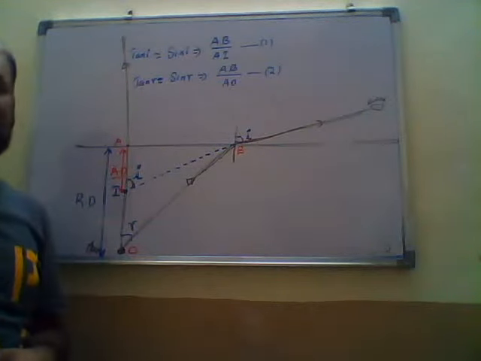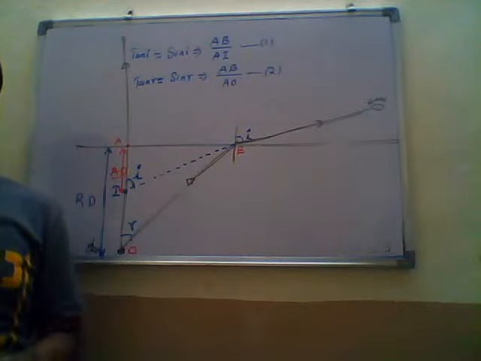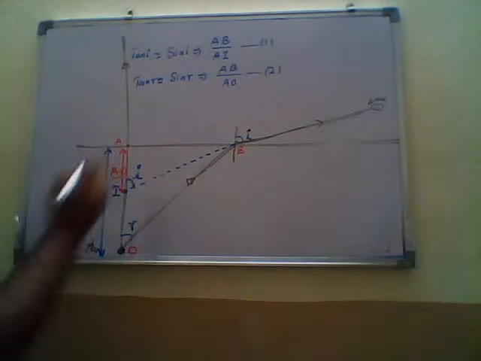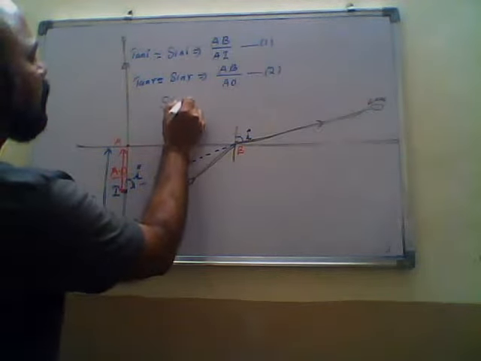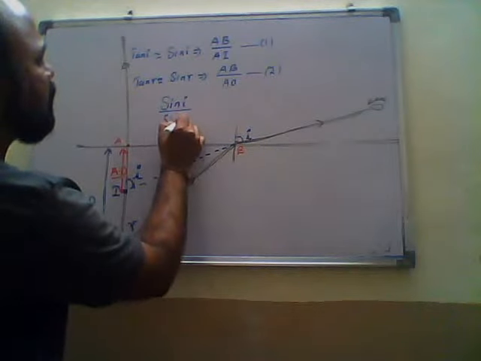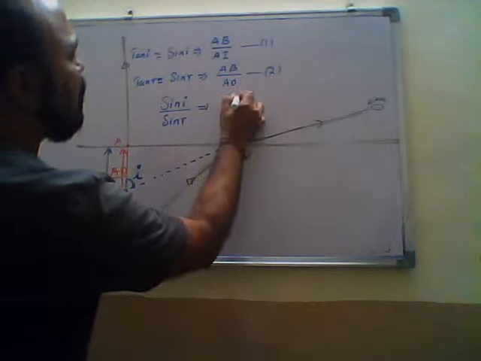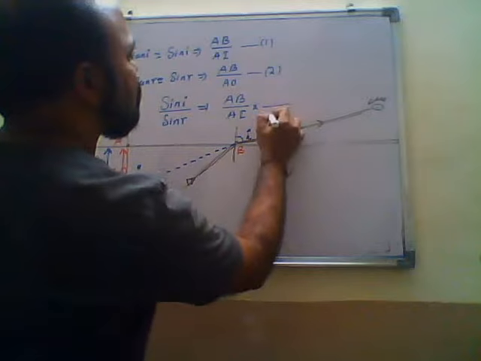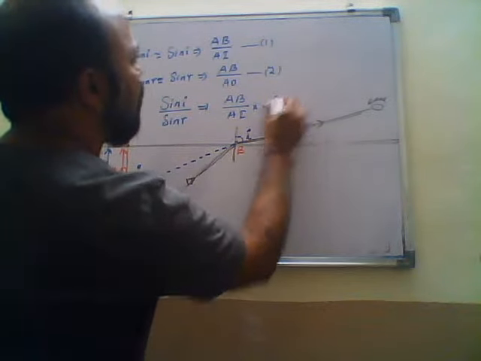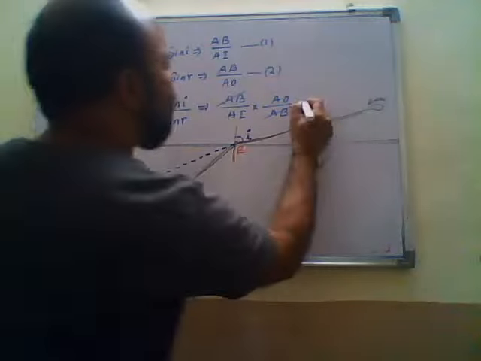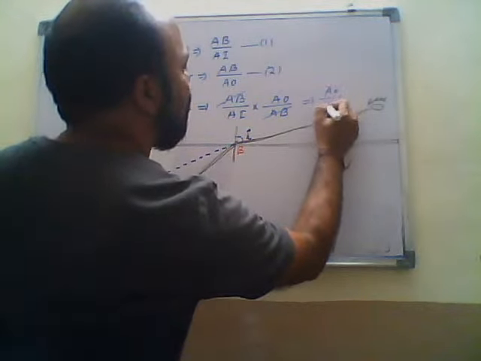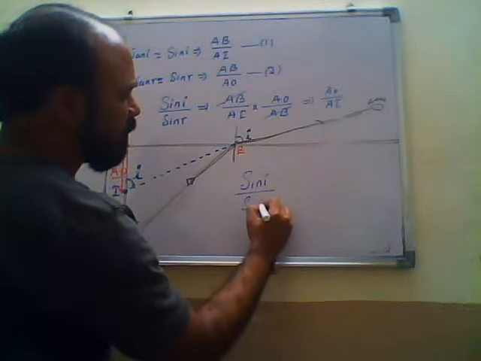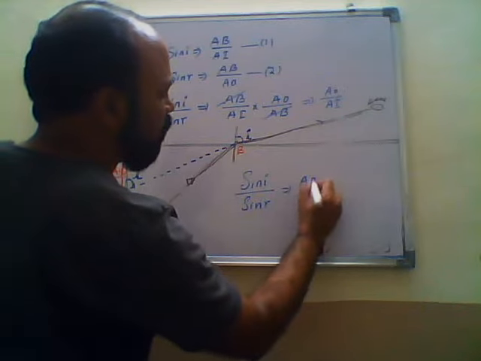The Snell's law formula is mu equals mu2 by mu1 equals sin I by sin R. Taking the ratio sin I by sin R, the sin I value is AB by AI and the sin R value is AB by AO. This AB gets cancelled. Finally, we get AO by AI. So sin I by sin R equals AO by AI.